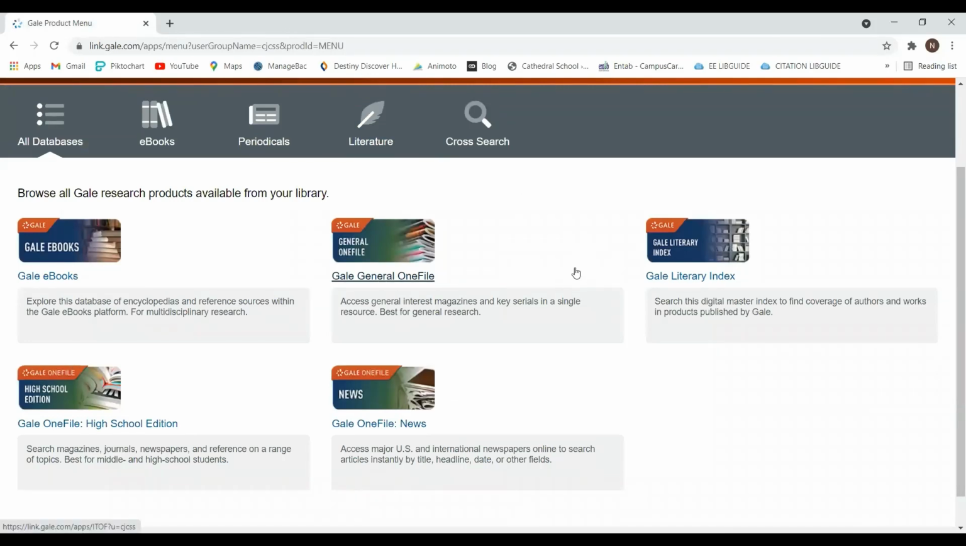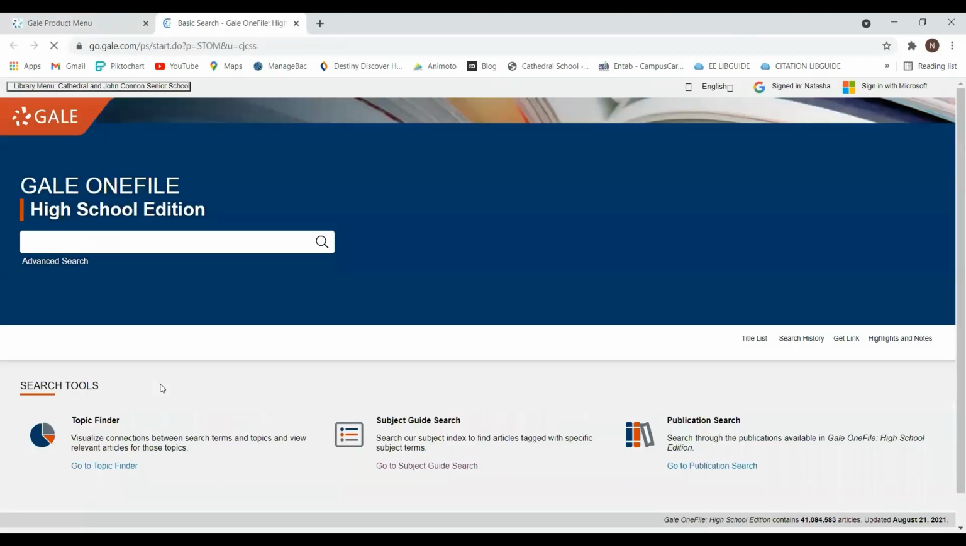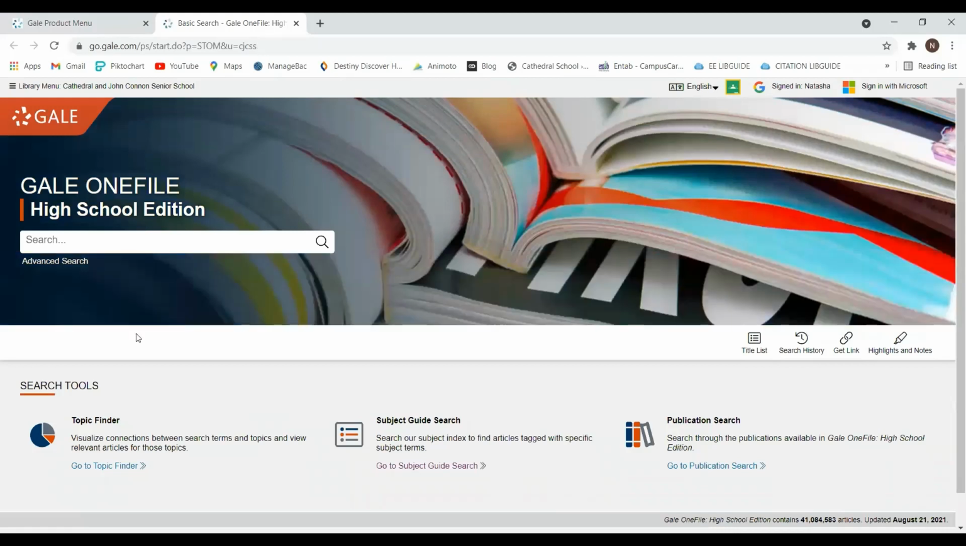The next database is the Gale Literary Index. Now, if you want to know with any of the databases what information is there, this is the master index where you will find the coverage of authors and works in the products published by Gale. The next is the high school edition. So here also it is a research database.